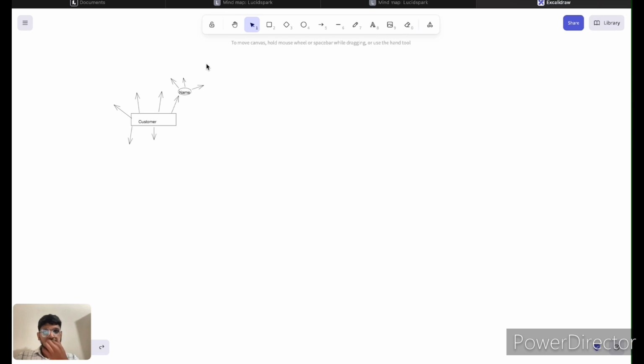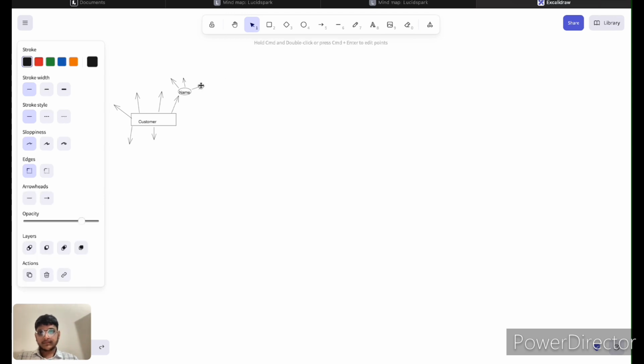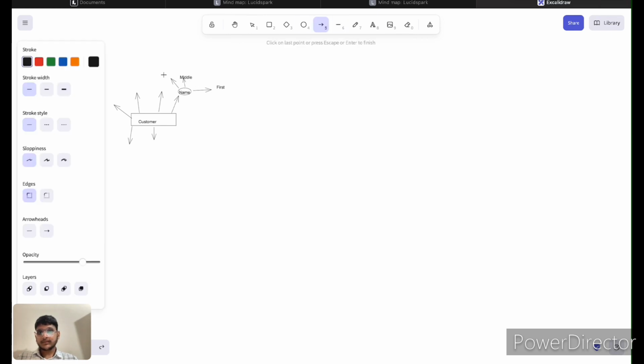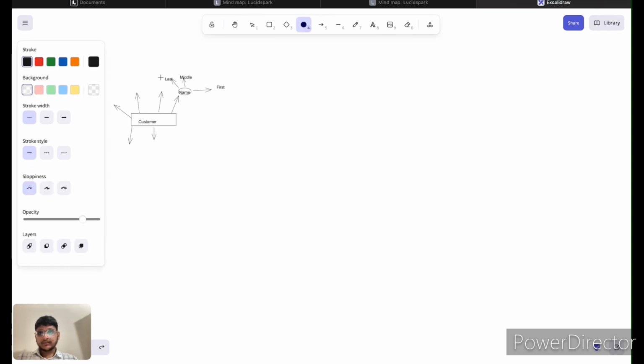It has values like first name, middle name of the customer, and last name of the customer. All these values were derived from the name attribute.